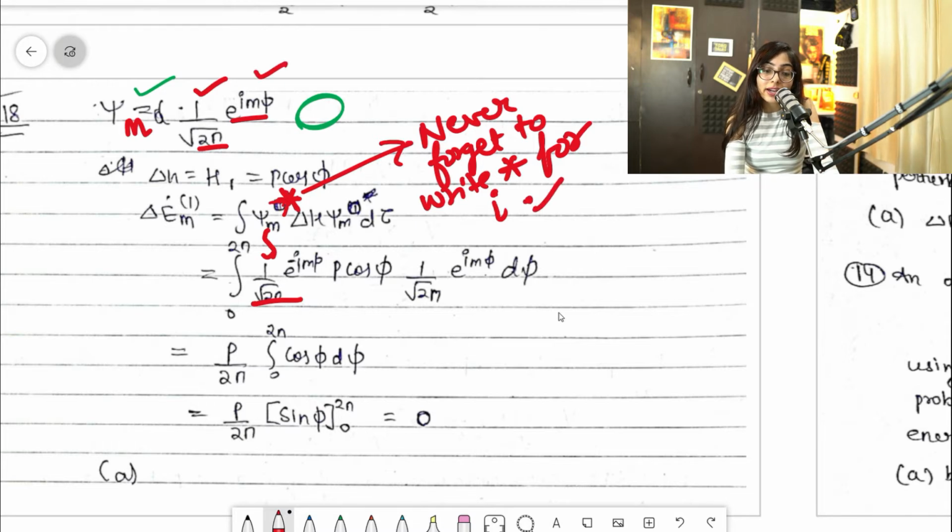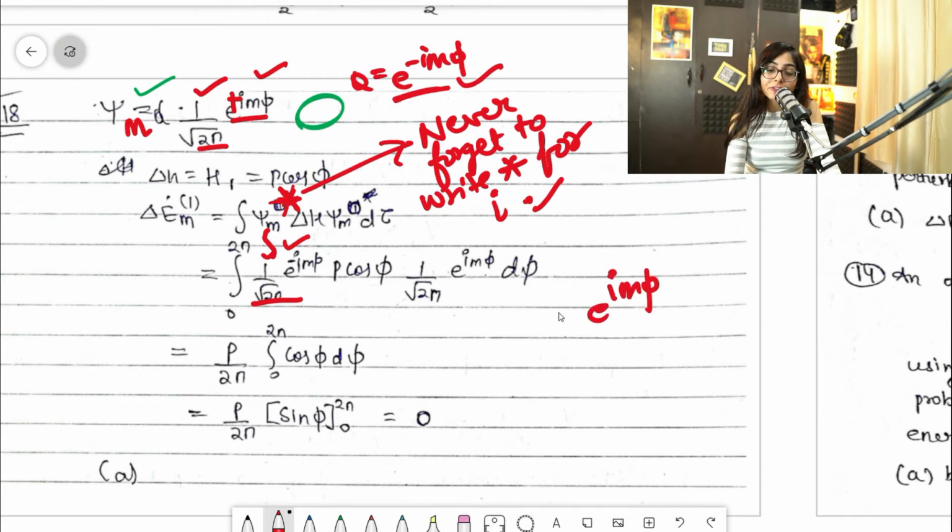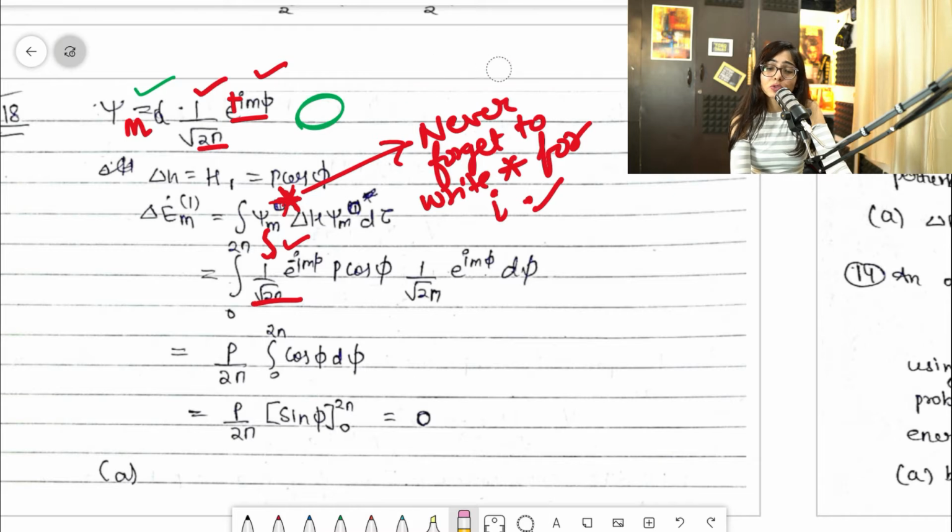So you know that whenever star will come, this plus i will become minus i. Fine. Suppose in the question it was e raised to power minus i m phi. Then you would have written e^(i m phi), because after star, the minus i becomes plus i and plus i becomes minus i. I hope now you are pro in that because I have been repeating it since the time I started the quantum series. Clear?